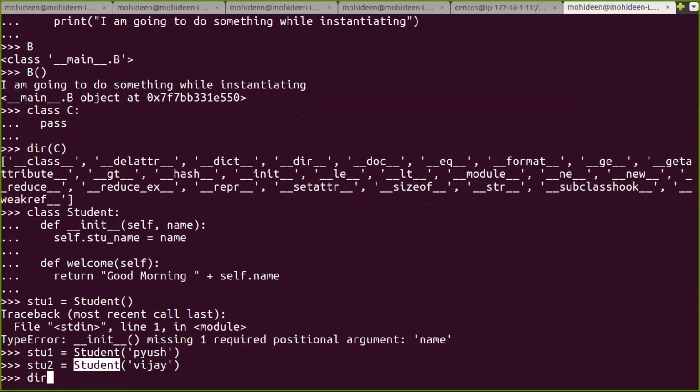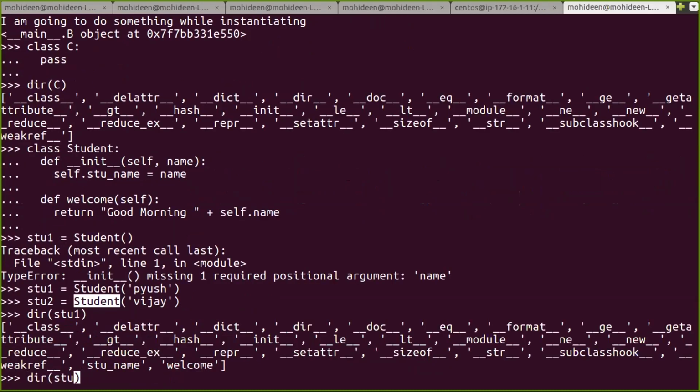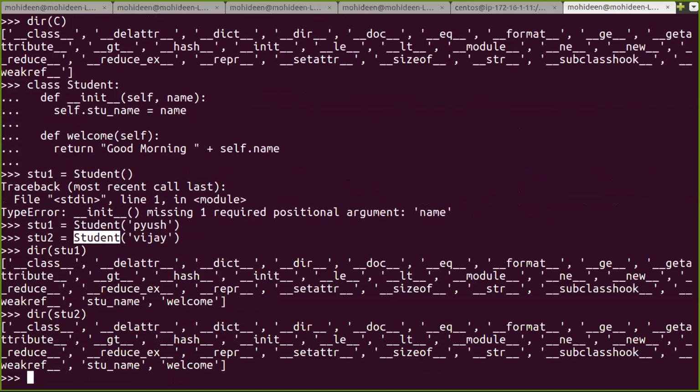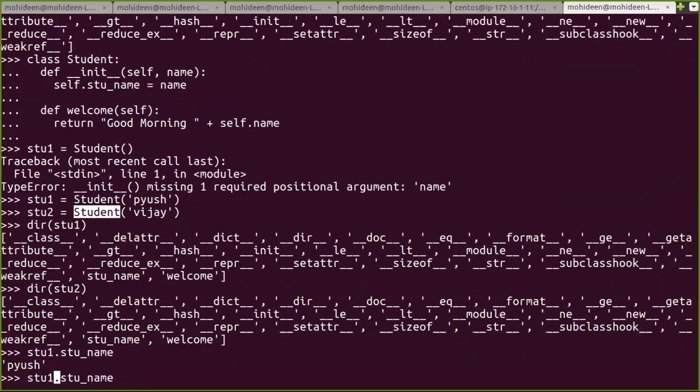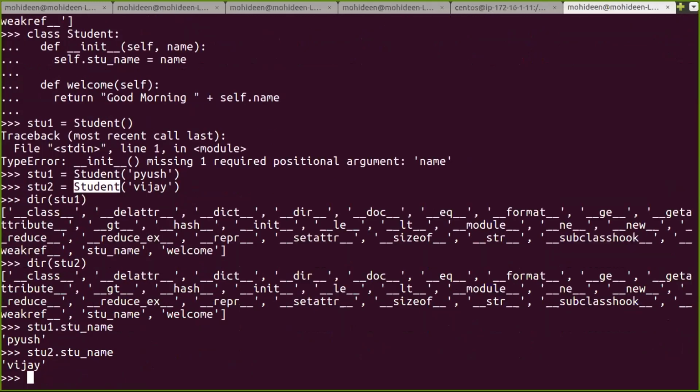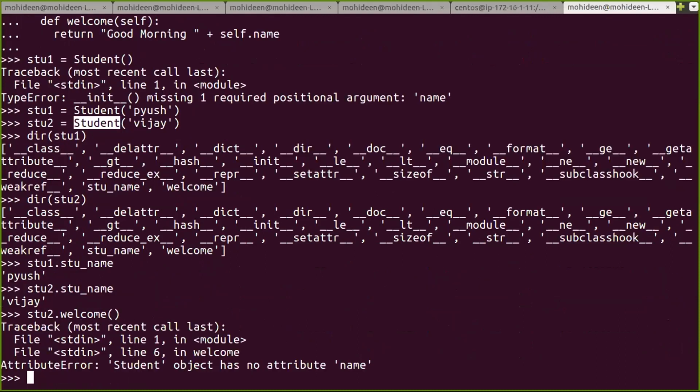So both will contain the same class, but when you say stu1 dot name it will return Piyush and this will return Vijay. Okay, and when I say welcome, oh sorry, I made a mistake.